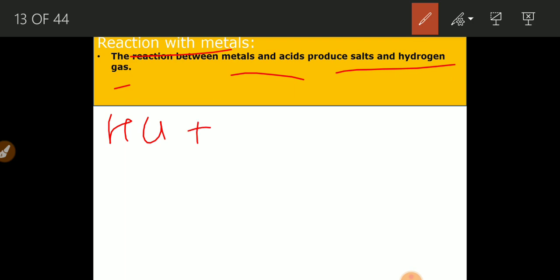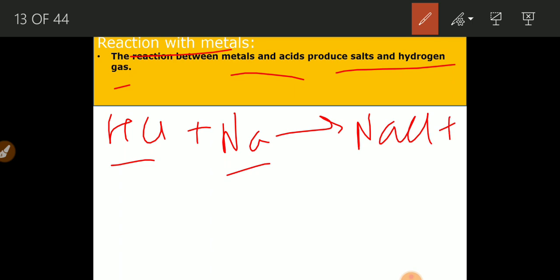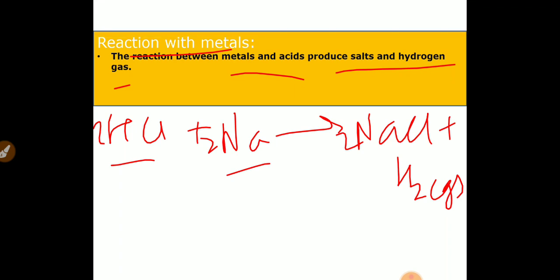Any metal you can take here, Na. When this acid reacts with metal, it forms NaCl plus hydrogen gas. This is how the reaction takes place. Hydrogen gas is formed here, so you can balance this reaction in this way also. So this is the first property of the acids, that is reaction with metal.